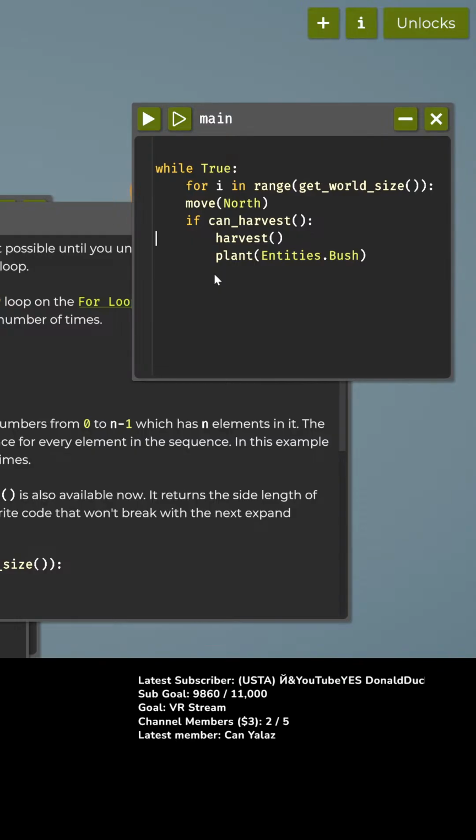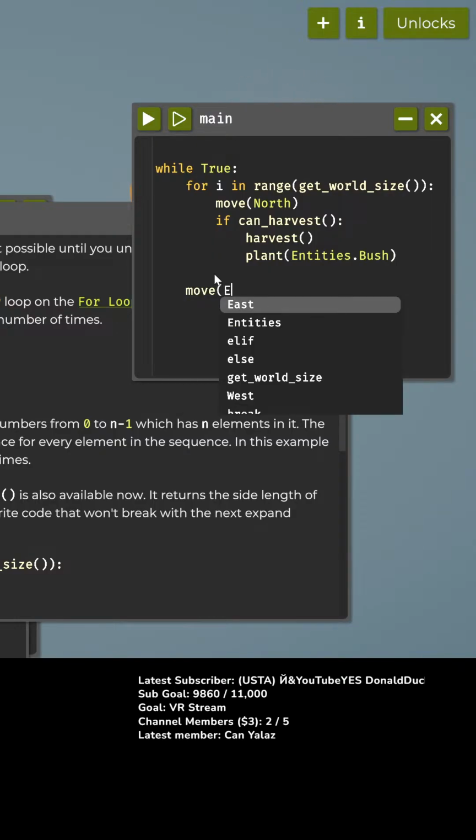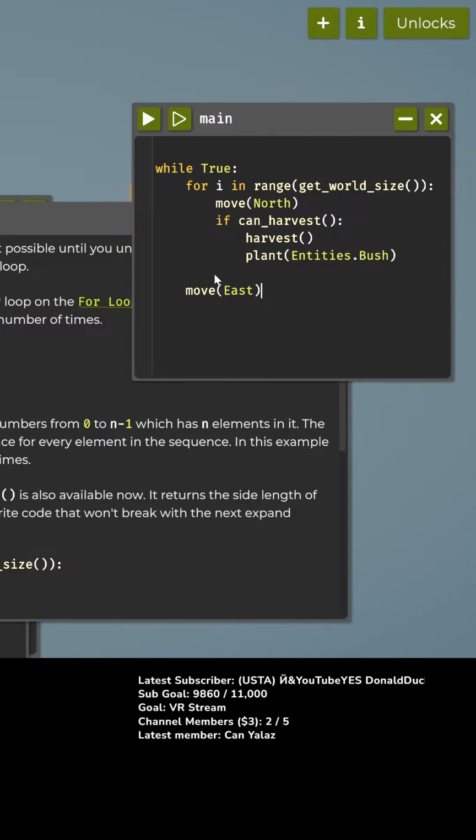So after we have done that 5 times, how do I... Okay, here we go. Move north. Just indent all this like that. And then after we have done all that, we're going to move east. And this should loop, I think.